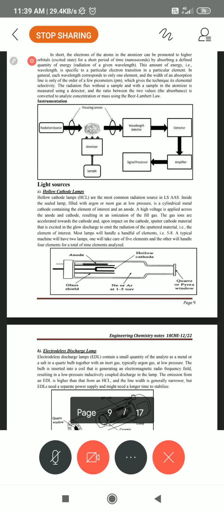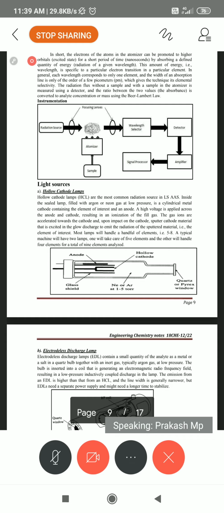The absorption of the radiation is measured, then sent to the monochromator, photo detector, and data processor. So this happens very neatly.